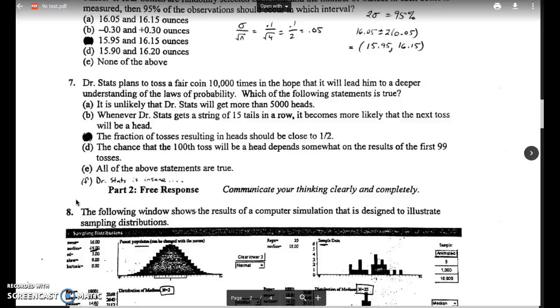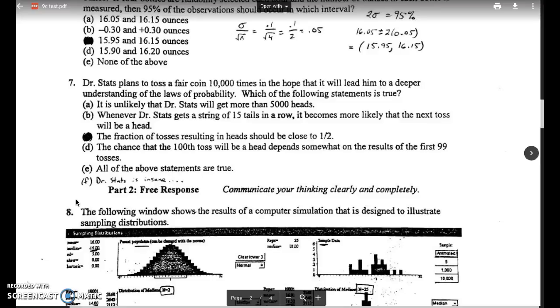5,000 heads, if he did this trial a whole bunch of times, that's the expected value, but there's no reason why he couldn't get more than that or less than that. There's no reason why he couldn't get more, so it's not A.